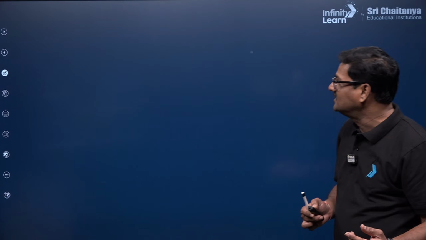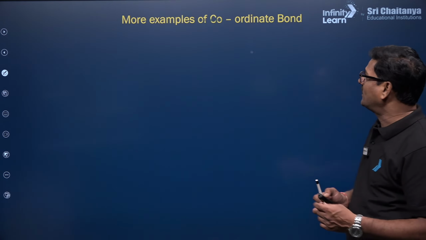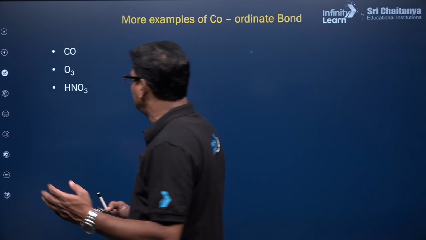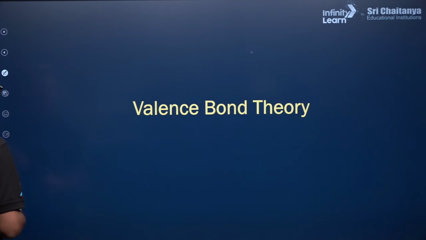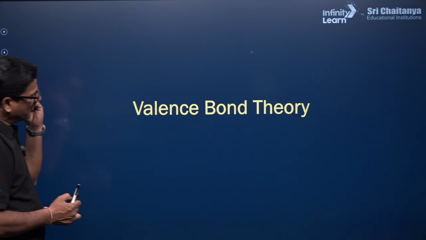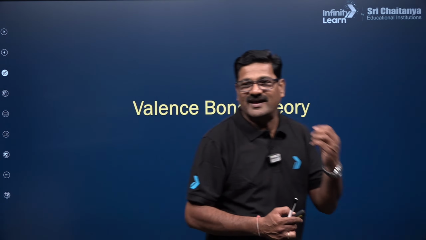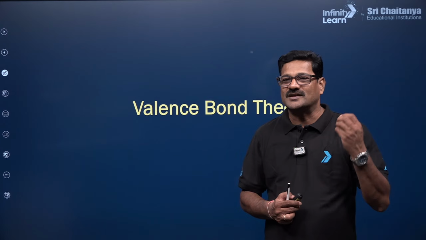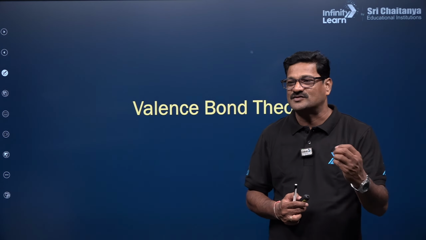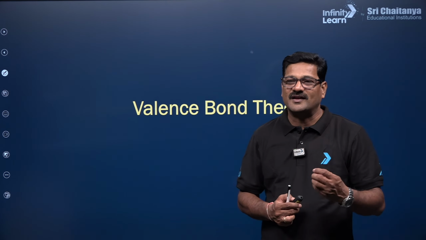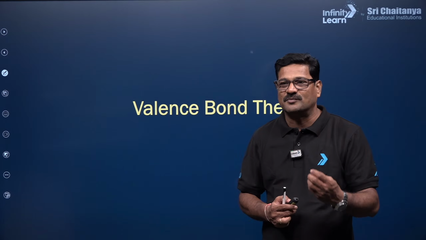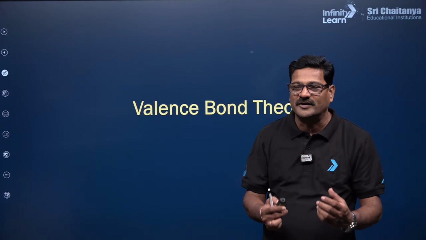Please follow the class, and you can see more examples of coordinate bonds. CO is there, O3 is there, HNO3 is there. Now the topic of interest for today is valence bond theory. And this valence bond theory explains how the bond is formed according to the orbitals.